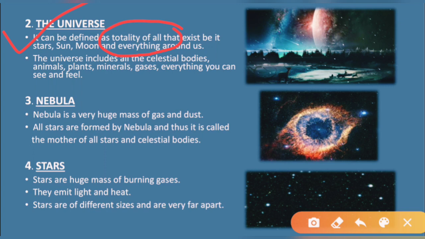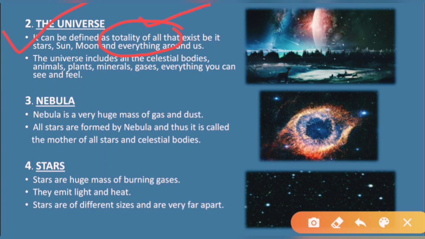So all those things which are present around us, all those things which we can see, all those things which we can feel, when we bring everything together, it forms the universe. That is why it is said to be the totality of all.